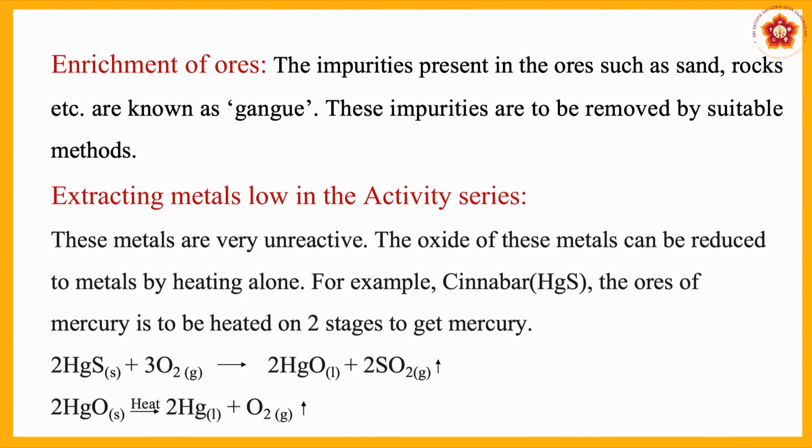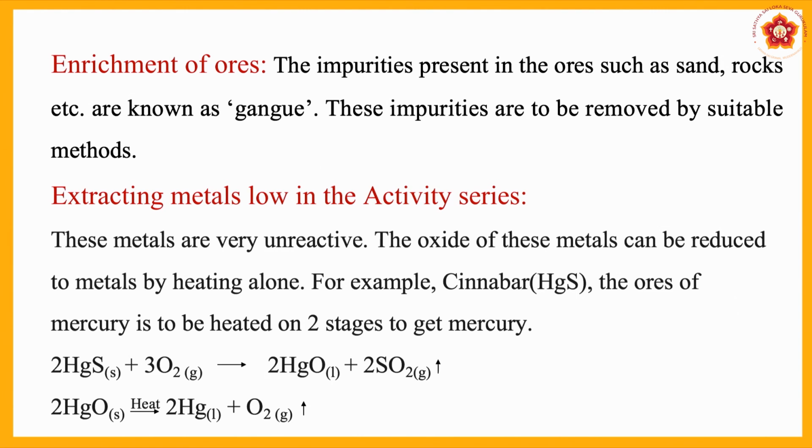Here mercuric sulphide is oxidized into mercuric oxide, and oxygen is reduced to sulfur dioxide. And coming to the next reaction, this mercuric oxide is again heated so as to get mercury plus oxygen.